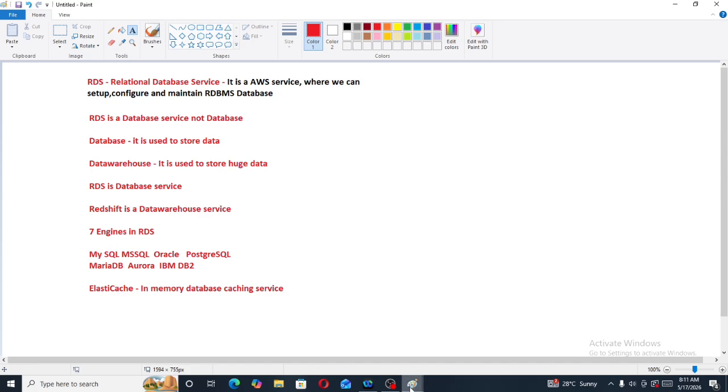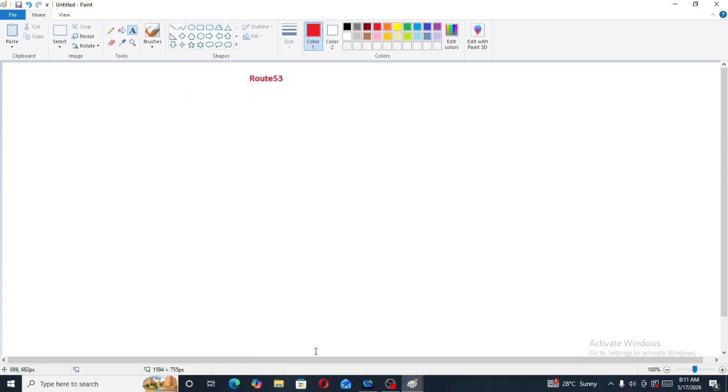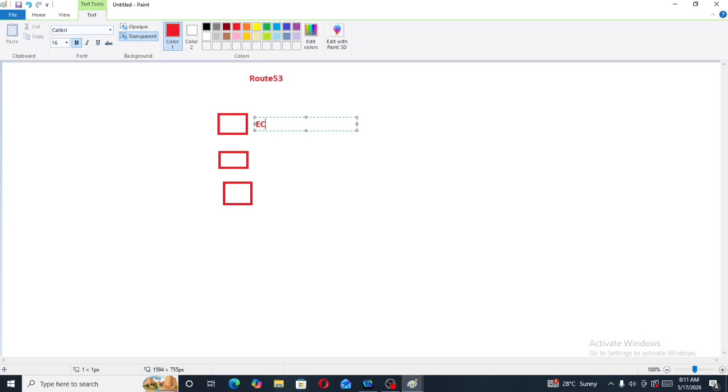So now in today's topic, we will discuss Route 53. We will understand what exactly Route 53 is and what the work of Route 53 is. Now let's assume that we have multiple EC2 instances.